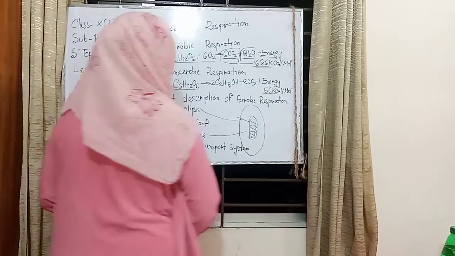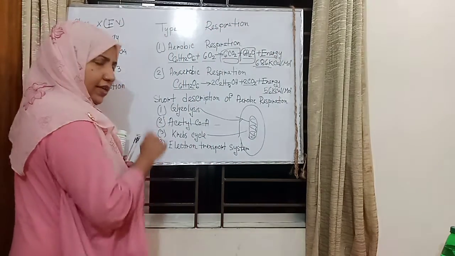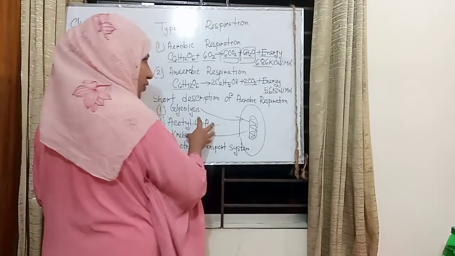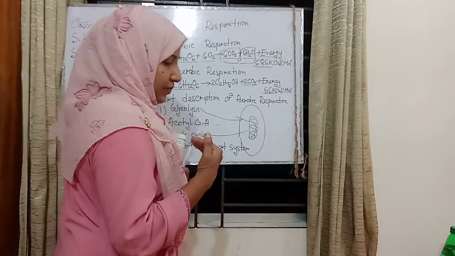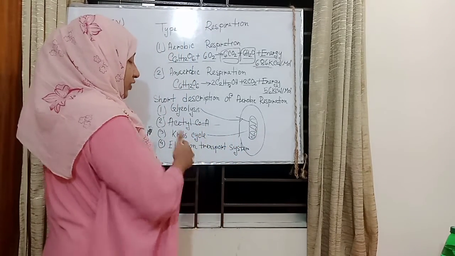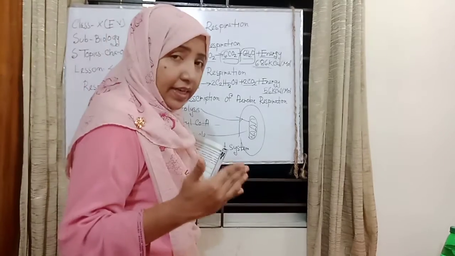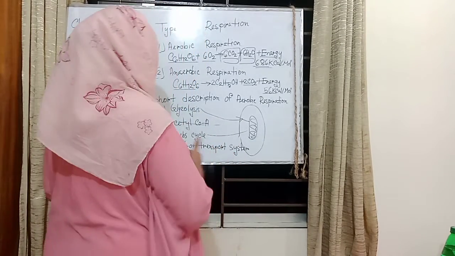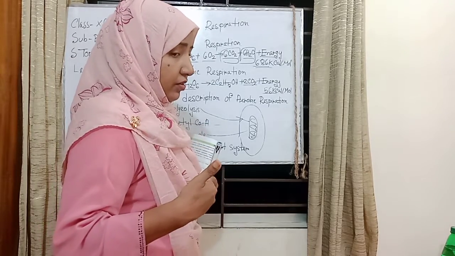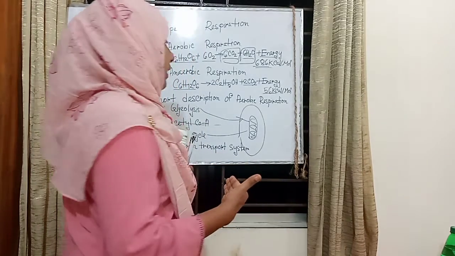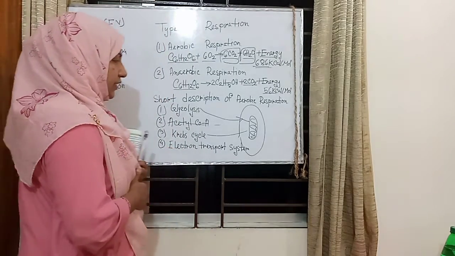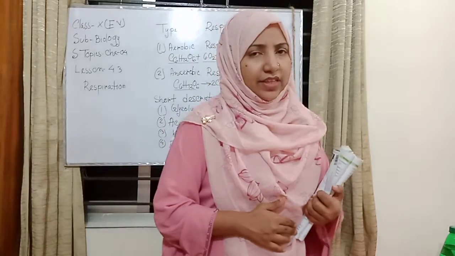Again, I explain the first stage is glycolysis. It happens in the cytoplasm. The second stage is acetyl-CoA formation. Some scientists explain it also happens in the cytoplasm, but other scientists explain it happens at the outer part of the mitochondria. The third stage is the Krebs cycle, which produces enough ATP and energy in kilocalories per mole. And the last stage is the electron transport system.